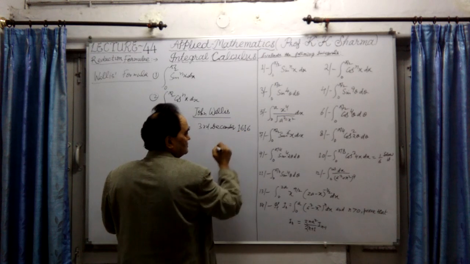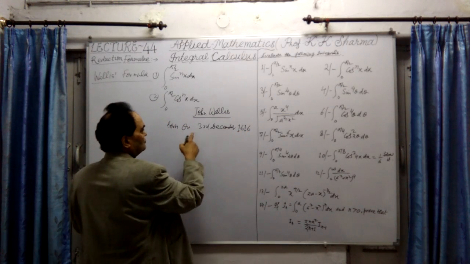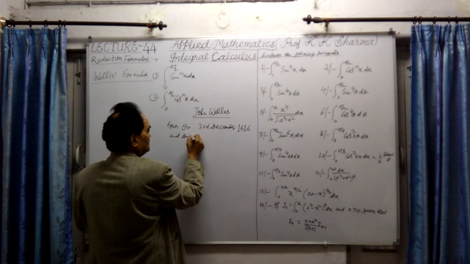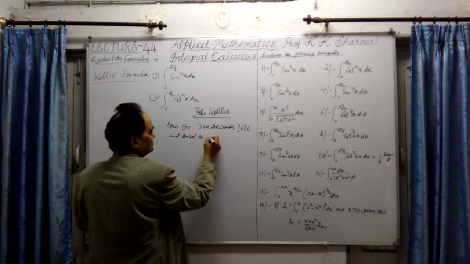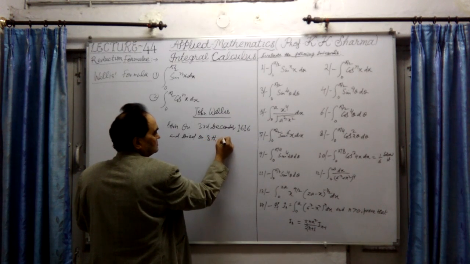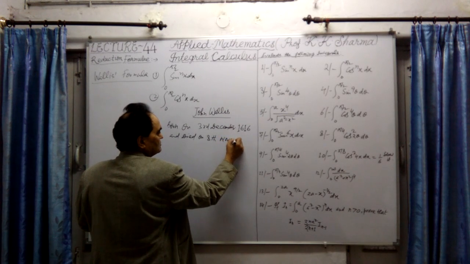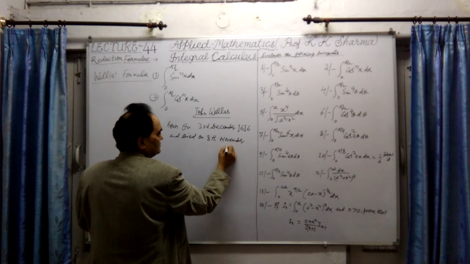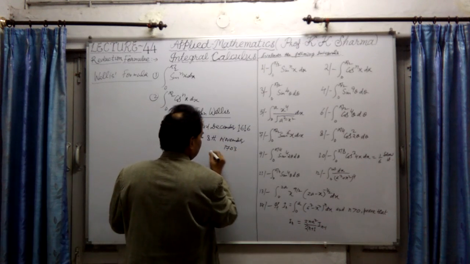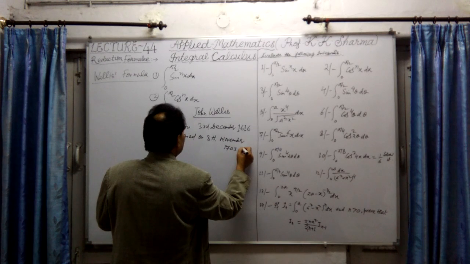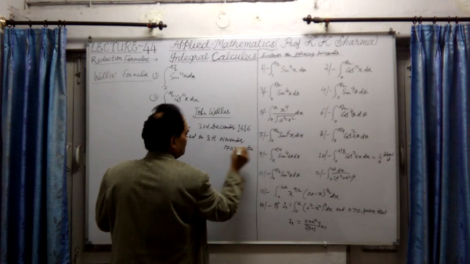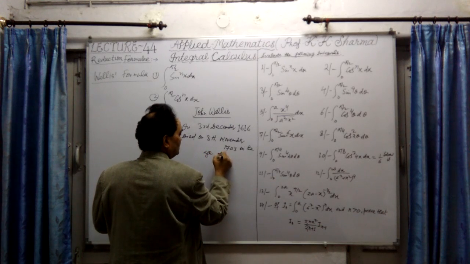He was a British mathematician. He died on 8th November 1703, at the age of 86.